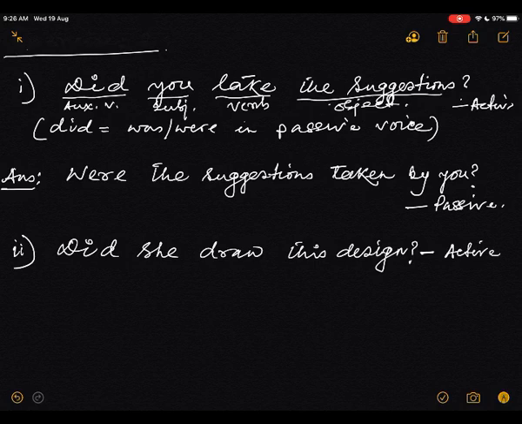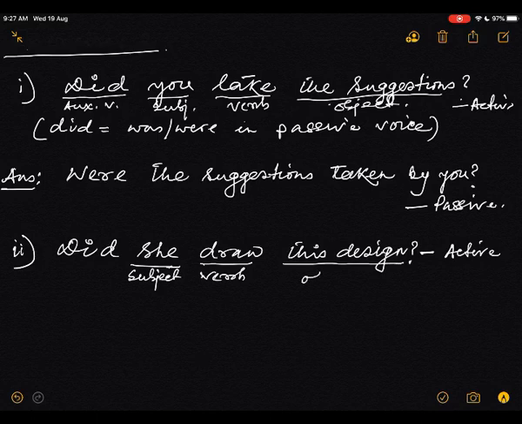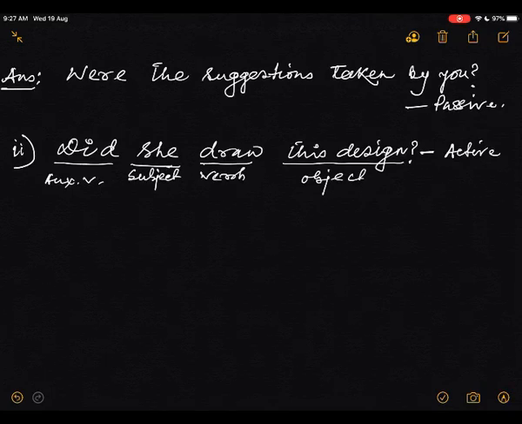Because the sentence begins with the subject, or you may say, as I said in my definition, that the verb is here controlled by the subject. So this is the verb and this is the object, and this is the auxiliary verb. Now change.